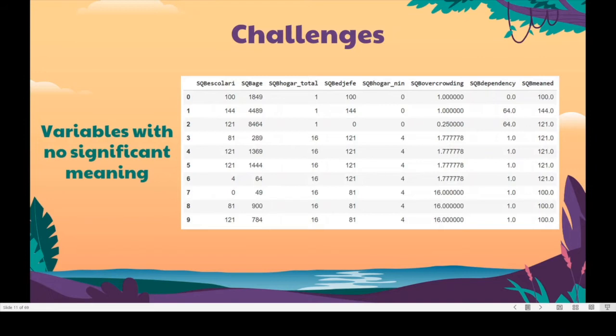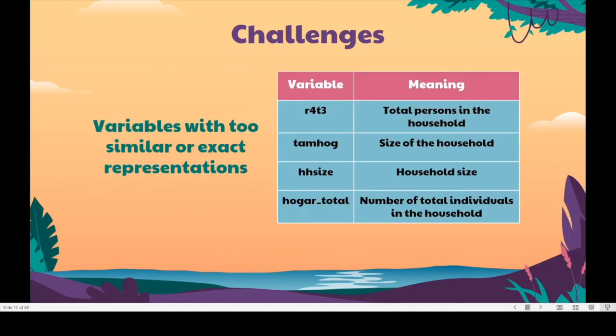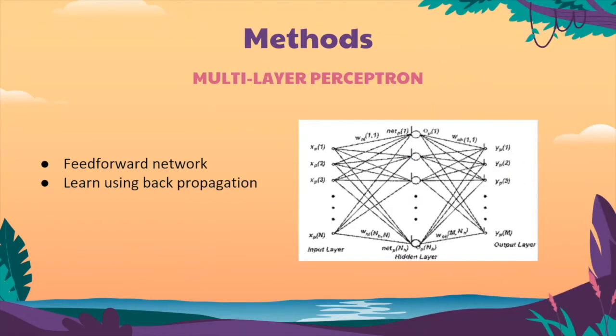As a result, we decided not to take into account these variables and drop them. Last but not least, we had to deal with variables that had two similar or exact representations but had only different variable naming.